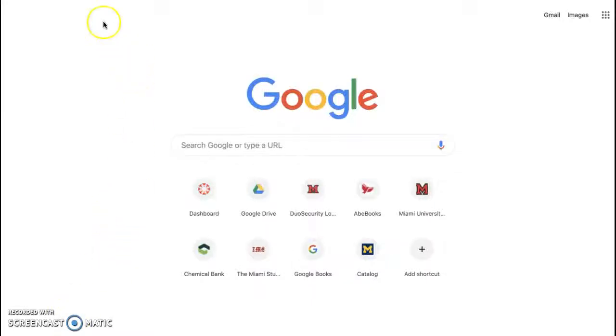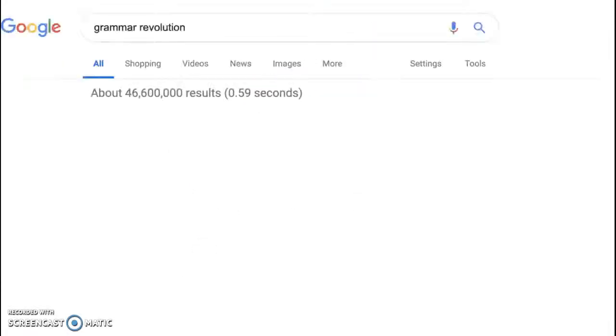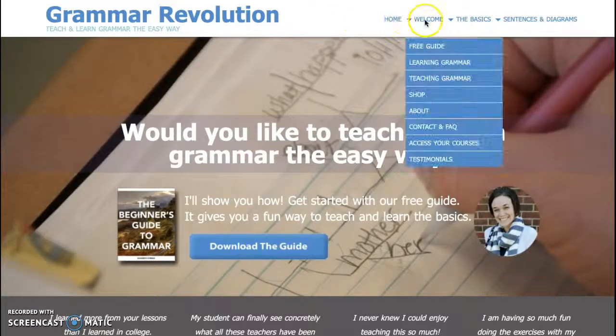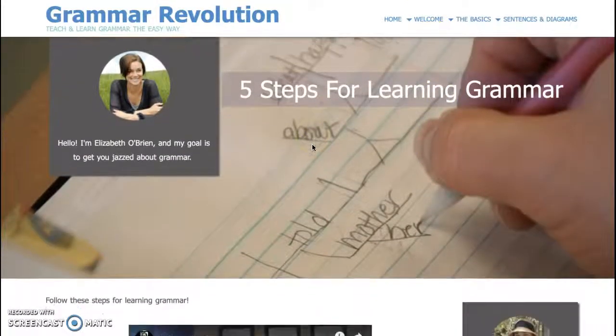Okay, just started a search engine. Type in grammar revolution. Open it up. Up here at the top, go to Welcome, then Learning Grammar. That's the page you want to be on.